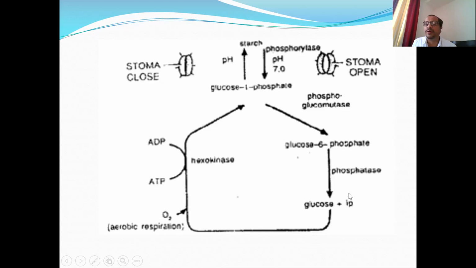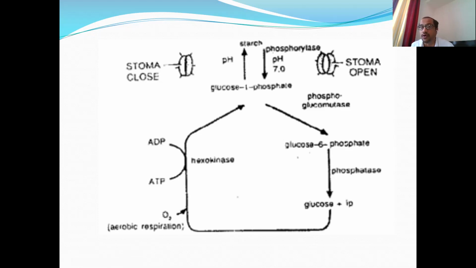I didn't tell you one fact, that the guard cells have a double-layered cell wall, which can be called the inner cell wall and the outer cell wall. The inner cell wall, which surrounds the central cavity of the guard cell, is thick and non-elastic, whereas the outer cell wall is thin and elastic. So when the osmotic concentration of the guard cell increases, they absorb water from the surrounding accessory cells.